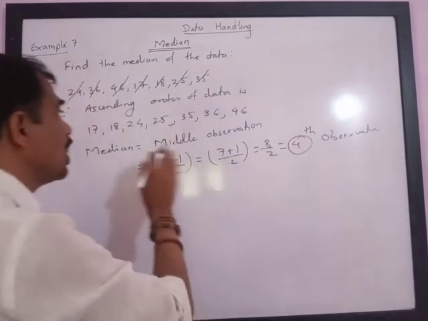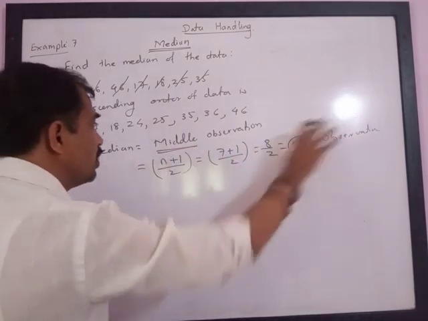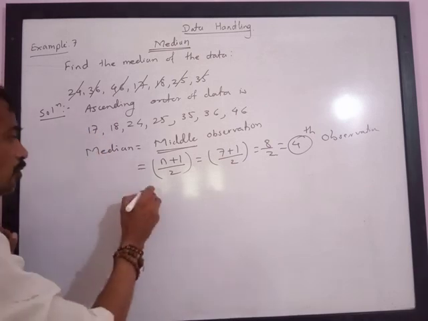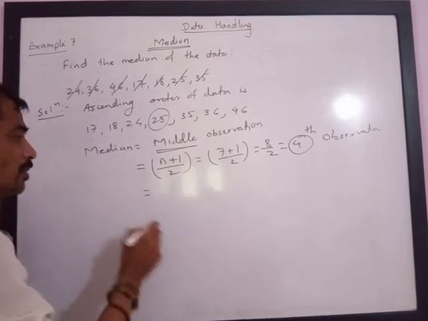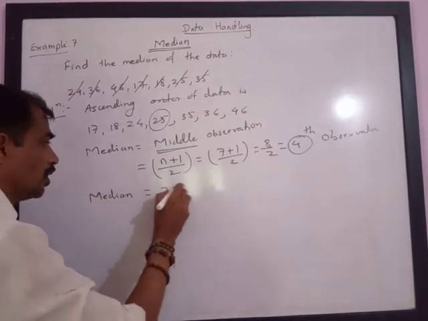You can use the formula, or you can directly find the middle observation by counting. So the fourth observation is 1, 2, 3, 4. This is the fourth observation. Hence median is equal to 25.